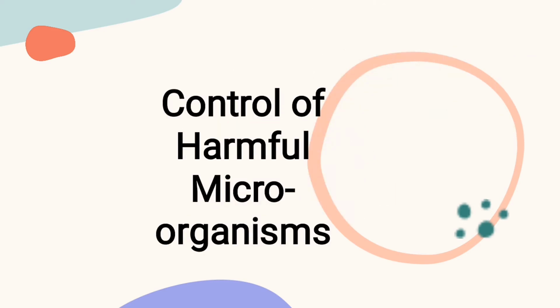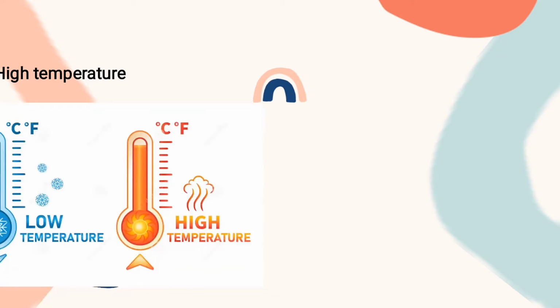And then how can we control these harmful diseases? Despite the fact that they are harmful to the earth, how can we control them? In this aspect, we can talk about the control of microorganisms. Like I said, microorganisms cannot withstand high temperature. So when microorganisms are subjected to high temperature, it makes them inactive.